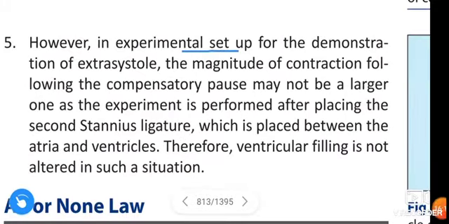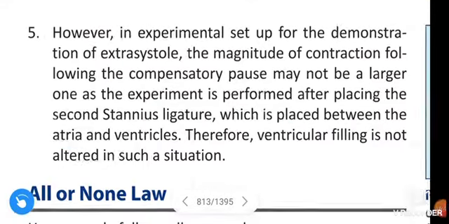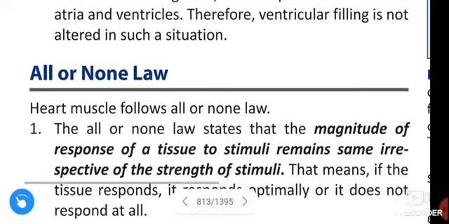However, in the experimental setup for demonstration of extrasystole, the magnitude of contraction following the compensatory phase may not be the larger one, as the experiment is performed placing the second Stannius ligature, which is placed between the atria and ventricles. Therefore, ventricular filling is not altered in such a situation. Next, all or none law.